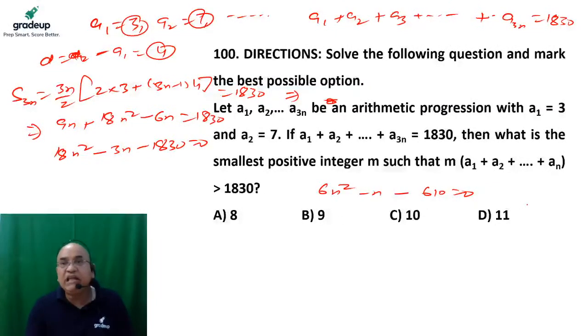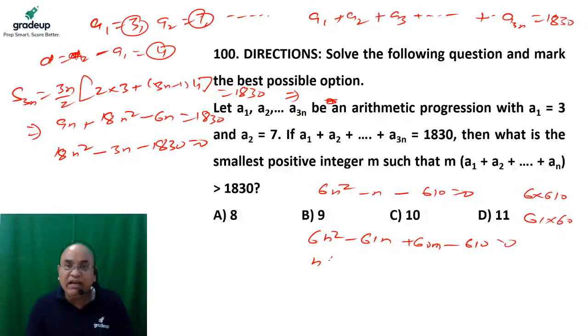So it is nothing but what? 6 into 610, it will become 61 into 60. So it is nothing but 61 into 60. This value can be written as 6n square minus 61n plus 60n minus 610 is equal to 0. So n will be taken out. So 6n minus 61 and what? 10 will be taken out. Sorry. So 6n minus 61, that is equal to 0. So the value of n must be